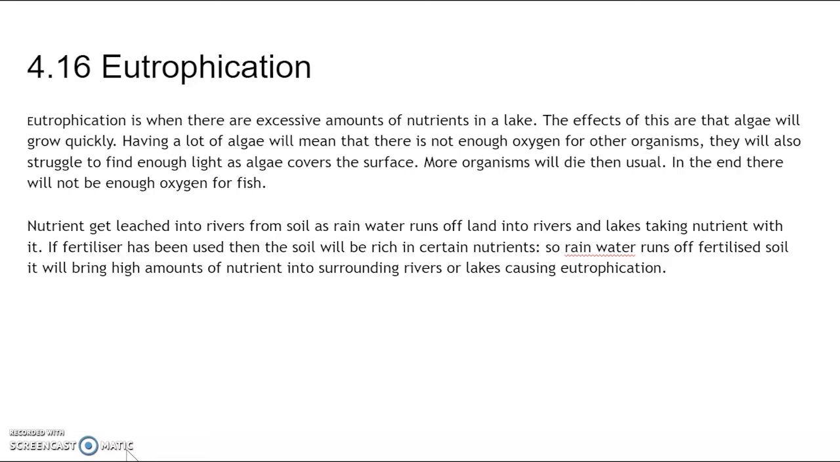Nutrients get leached into the river from soil as rainwater runs off land into rivers and lakes, taking nutrients with it. If fertilizer has been used, then the soil will be rich in certain nutrients, so rainwater runs off the fertilized soil and brings a high amount of nutrients into surrounding rivers or lakes, causing eutrophication.